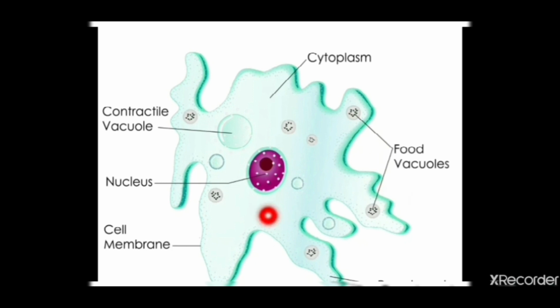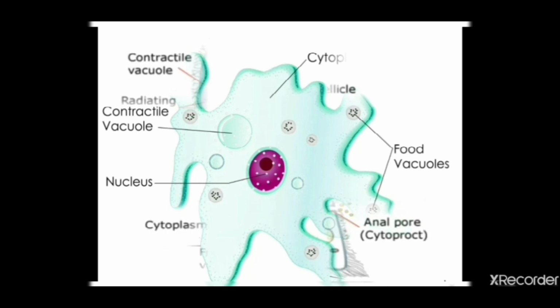These are the food vacuoles. Here you can also find pseudopodia, which shows that it is going to move towards the right side. Pseudopodia are not there on the left side, so the amoeba will move towards the right.